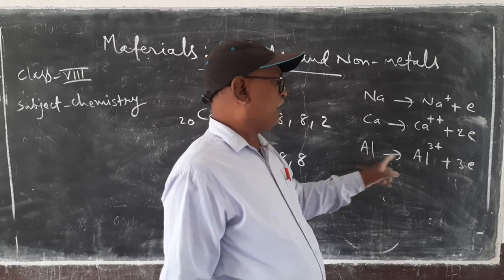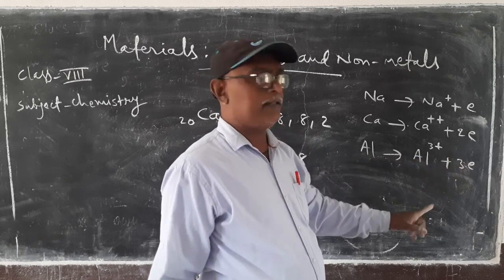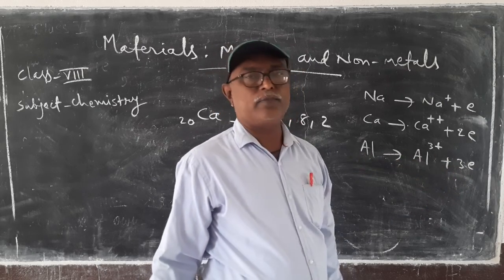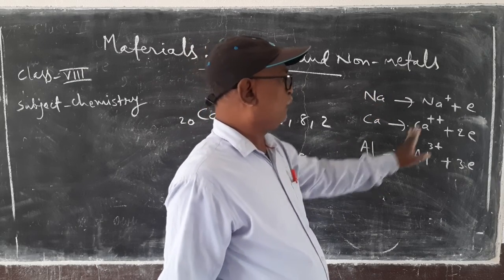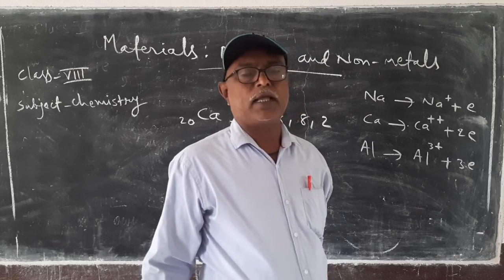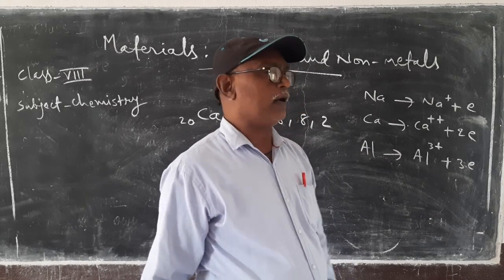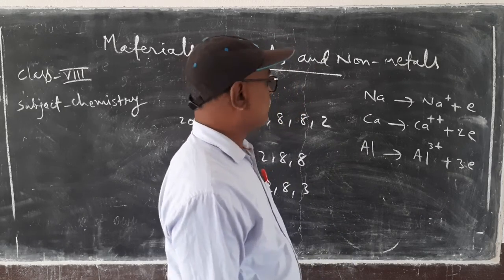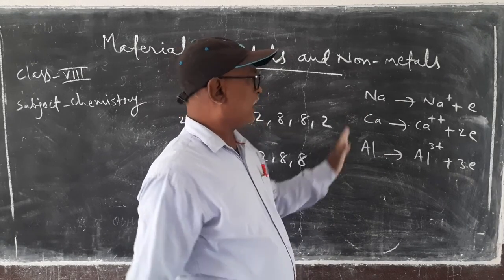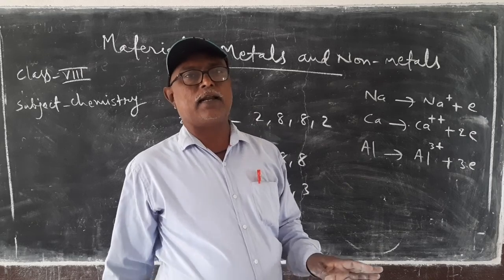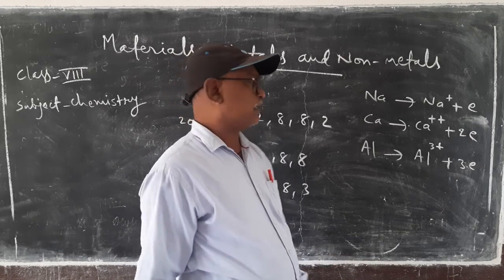Aluminium releases 3 electrons and forms aluminium 3 plus. Thus, metals have a tendency to form positive ions, and positive ions, as you know, are called cations. Metals can form cations, and that's why we say that metals are electropositive elements.